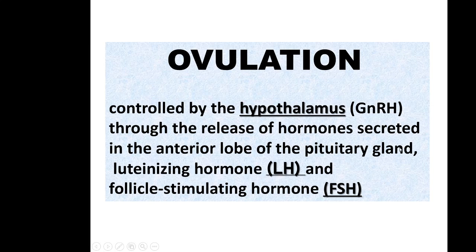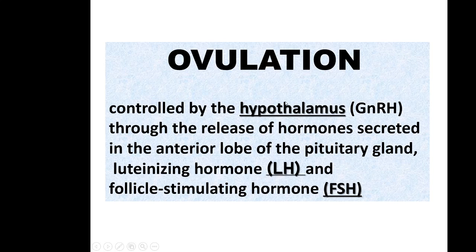So ovulation is controlled by hypothalamus and pituitary gland: GnRH, LH and FSH. If GnRH, LH, FSH release is disturbed, there will be no ovulation.